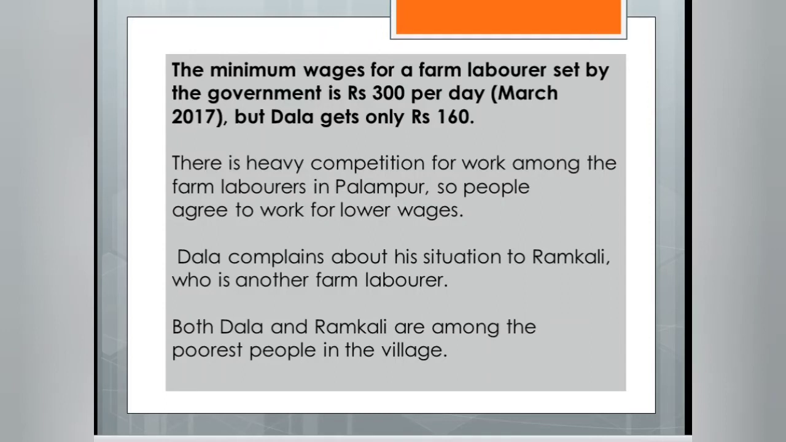The government has announced that laborers who are working should be paid 300 rupees per day if they are working in any farm. But Dala only gets 160 rupees. That means Dala gets a very small amount of money. Why are they working at very low cost? Because they don't have any other option. They don't have any other choice. And there is very high competition in Palampur. That's why people agree to work for lower wages. Fine, this is the situation.